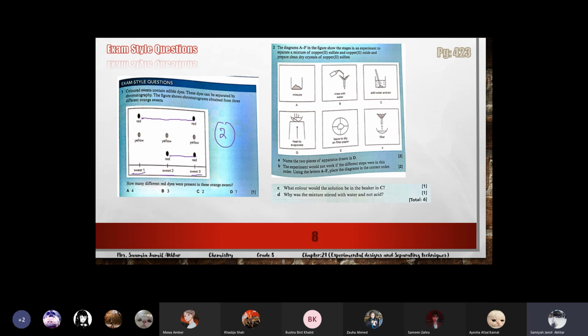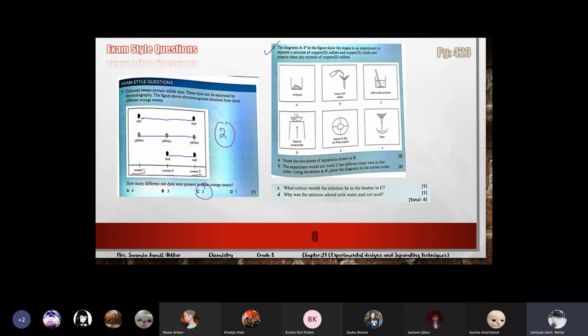These two are the same. It means that sweet 1 and sweet 3 contain the same red color. And see, sweet 2 and sweet 3 contain the same red shade, but these two are different shades. So total 2 red dyes are present. If they ask you for total dyes which are present, you will say 3. Okay, 2 shades of red and 1 shade of yellow. Total pigments are 3, but red shades are 2. Got it, girls? Okay, now question number 2.